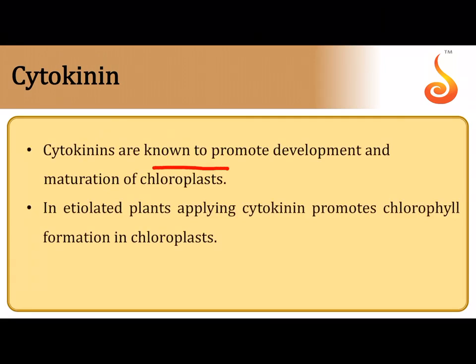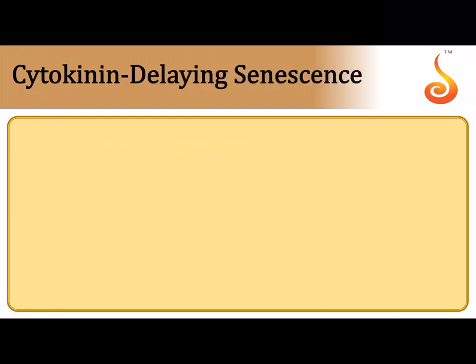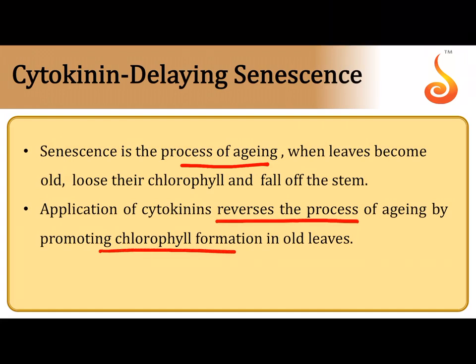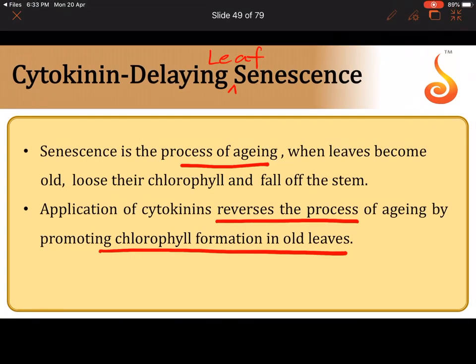Cytokinins are known to promote very important processes. They help in development of new leaves and in maturation of chloroplasts, and they also help in promoting chlorophyll formation in the chloroplast. So they keep the leaves green for a longer period of time, and that's what I said, they prevent the leaves from aging. When leaves become old, they lose their chlorophyll, but application of cytokinin reverses the process by promoting chlorophyll formation. So, to be very specific, delaying leaf senescence is one of the important properties of cytokinins.